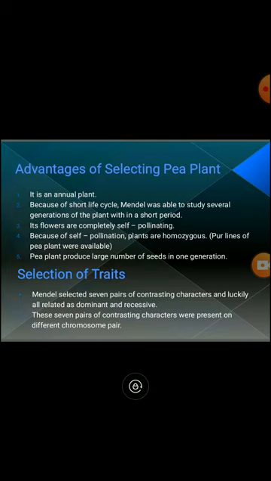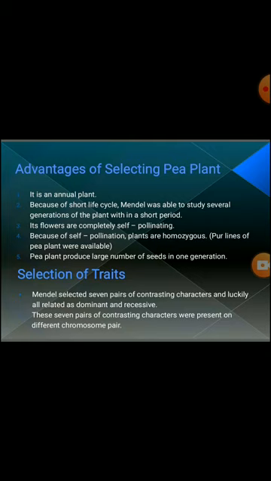The last methodology is selection of traits. Trait means characters, those characters which are responsible for crossbreeding. Mendel selected 7 pairs of contrasting characters, and luckily all related as dominant and recessive. Now the question is, what is dominant and recessive? Dominant means those characters which hide other characters and are more effective, and recessive means a weak character which is suppressed by any other dominant and strong characters.